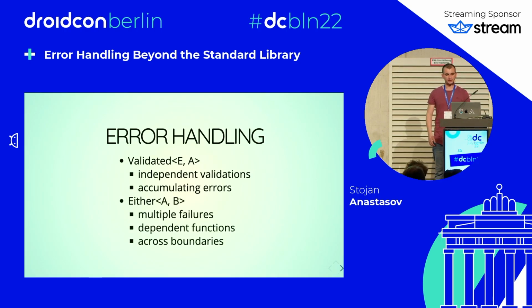We can use either when we have multiple different failures, where we have functions where the output of the first one is the input of the second one, and across network boundaries.